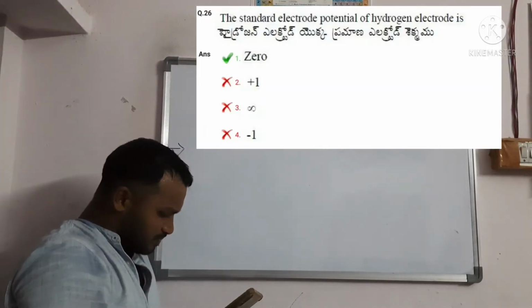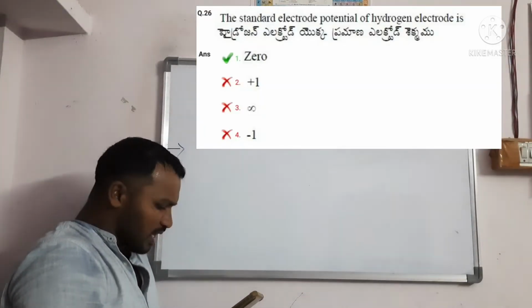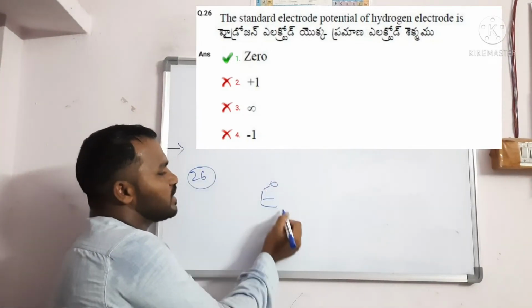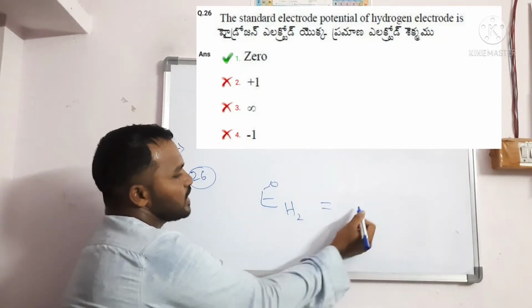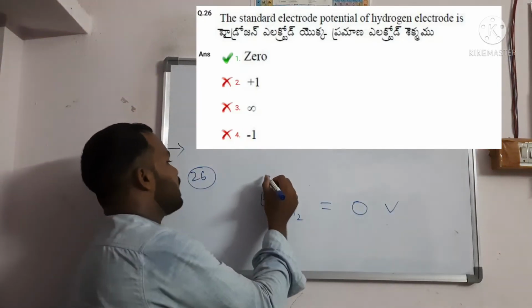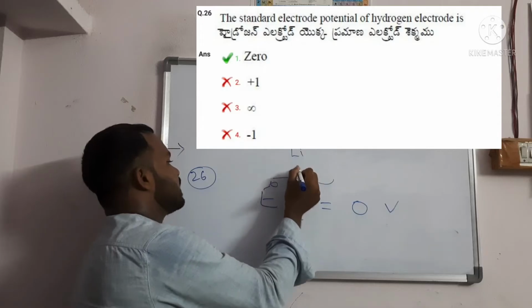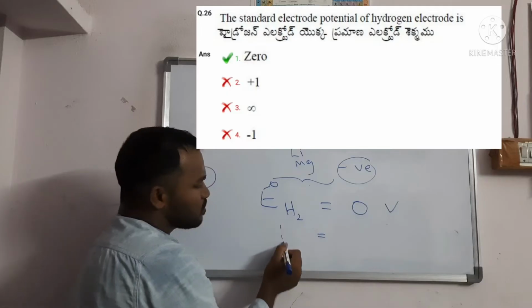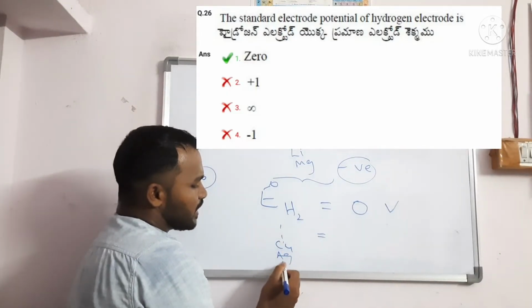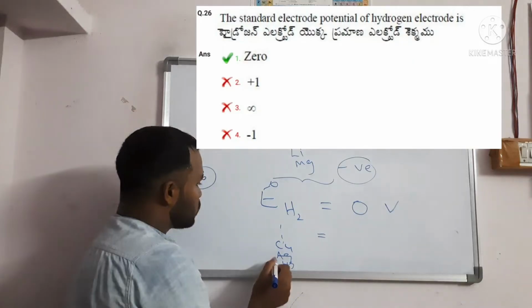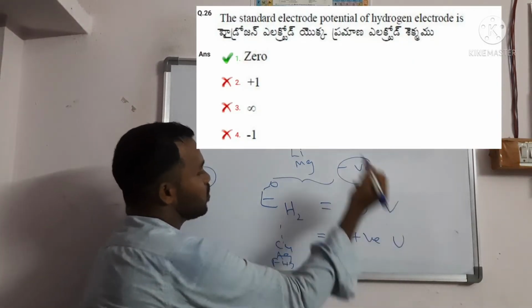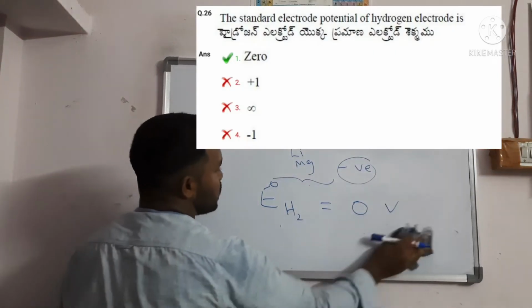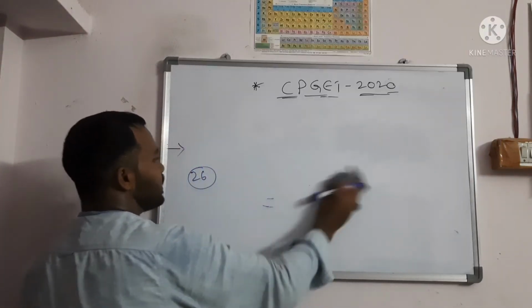Question number 26. Standard electrode potential E0 for hydrogen. Very easy. What is the answer? 0 volts you should write. Above it, lithium and magnesium contain negative values of reduction potentials. For those below, copper, silver, mercury have positive reduction potentials. So the answer is 0 for the hydrogen electrode. We should focus on this, very important.